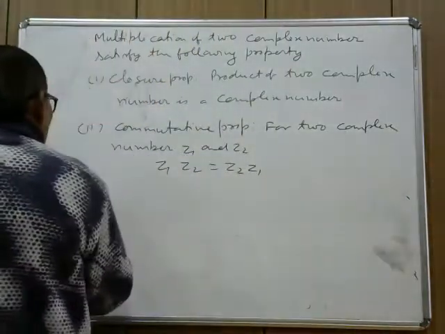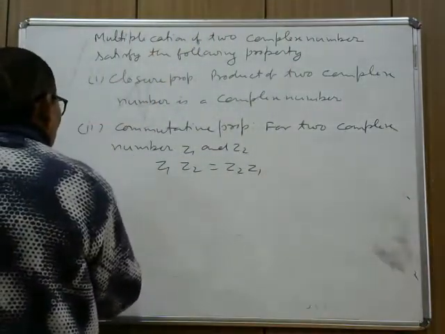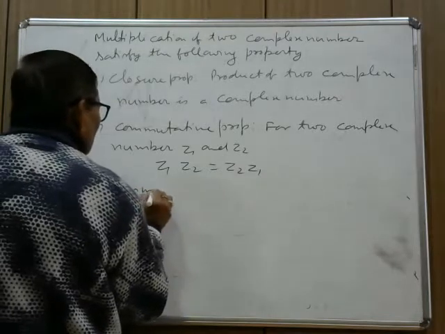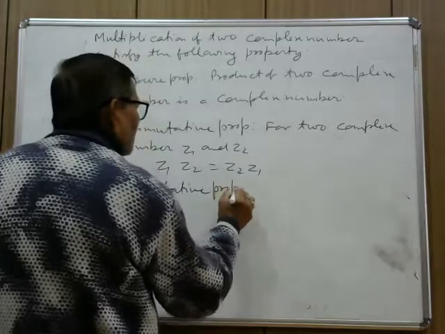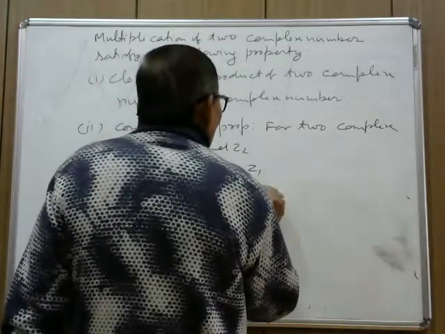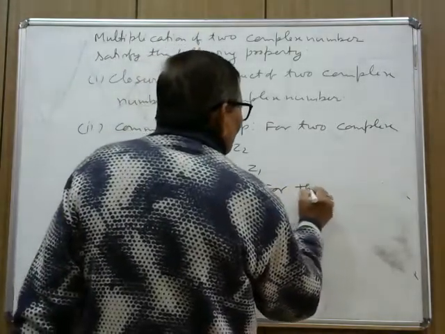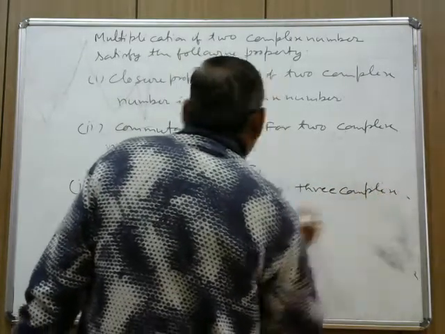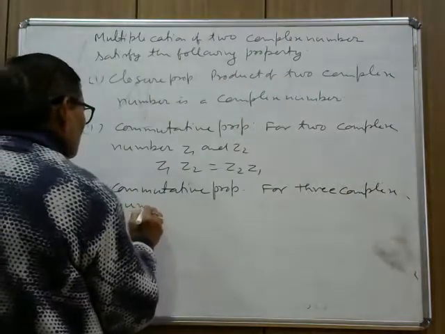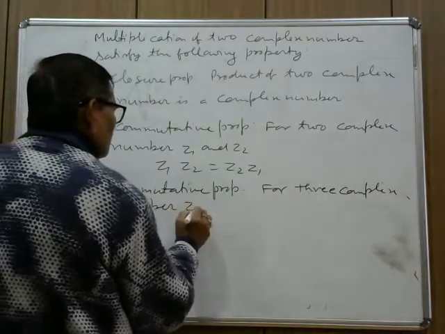Third, associative property. For three complex number, Z1, Z